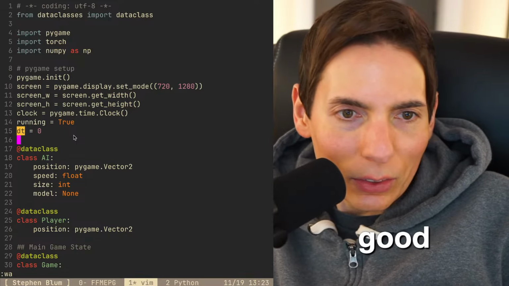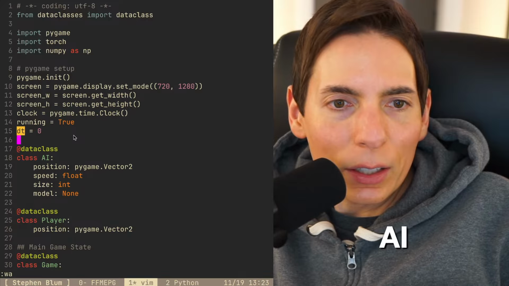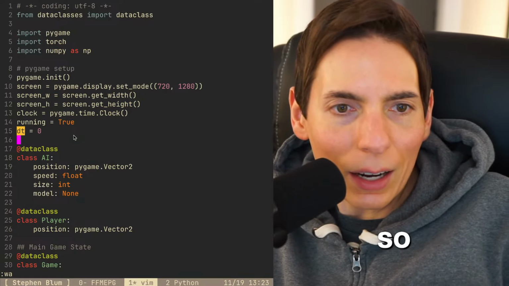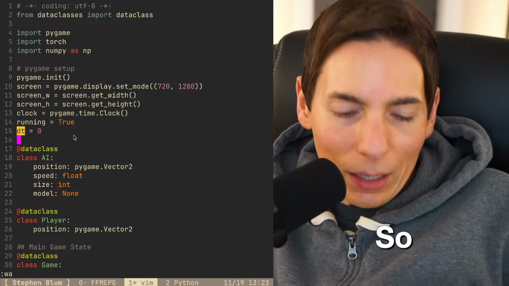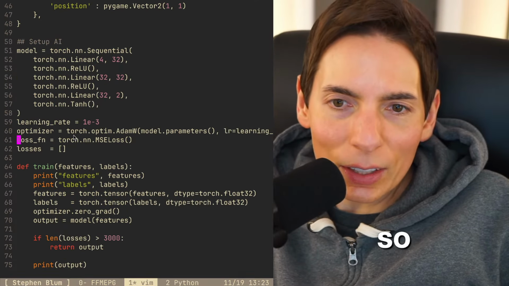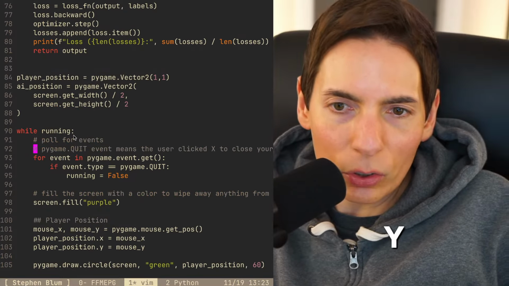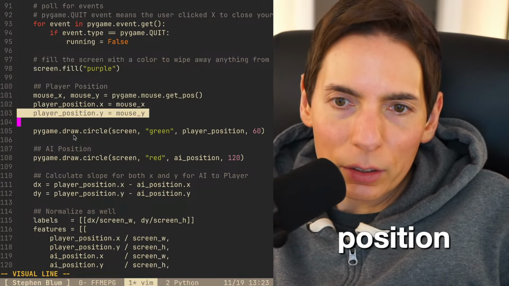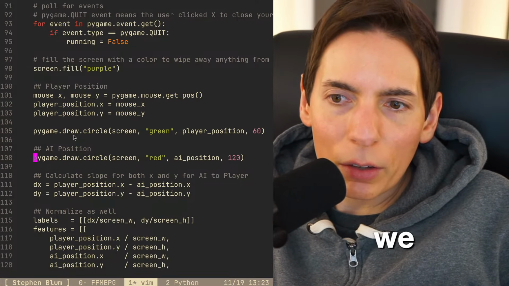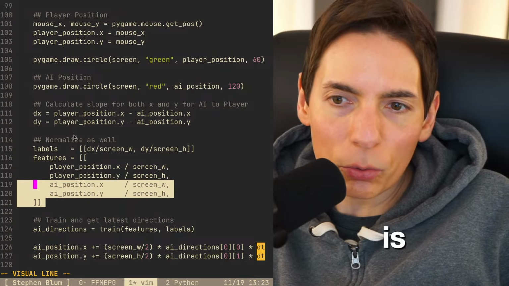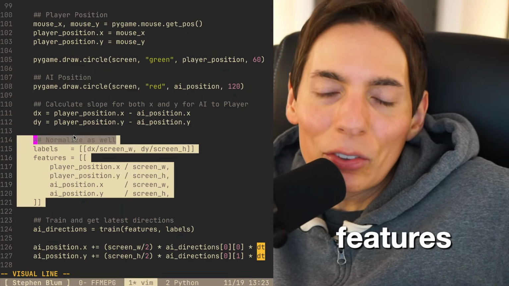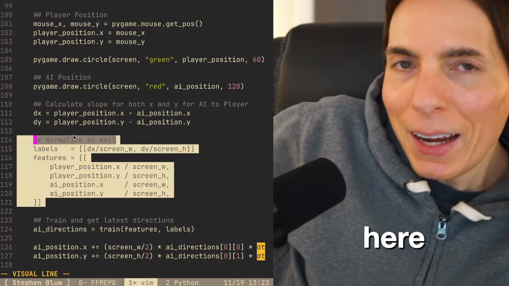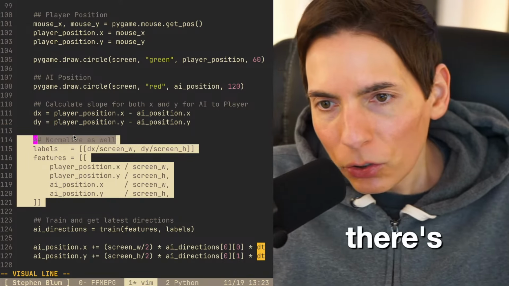All right, sounds good. Why does the AI have insufficient data and respond inappropriately? So where can I train from? It is getting a little bit of help. It's getting the XY coordinates. So here's the details. We got the player position, and we also have the current position of the AI. Actually, this is the answer right here. Here's the features and labels. If you're looking at that from the AI training perspective, this is it right here. There's the features and labels, and that's it.